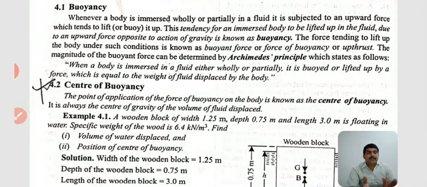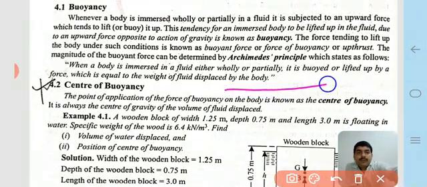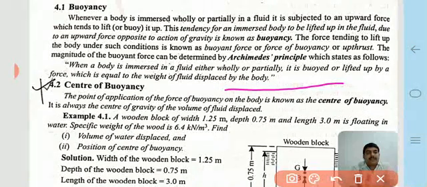According to Archimedes' principle, when a body is immersed in a fluid wholly or partially, it is buoyed or lifted up by a force equal to the weight of fluid displaced by the body. We studied this in lower classes, 7, 8, 10, 11, 12, etc.